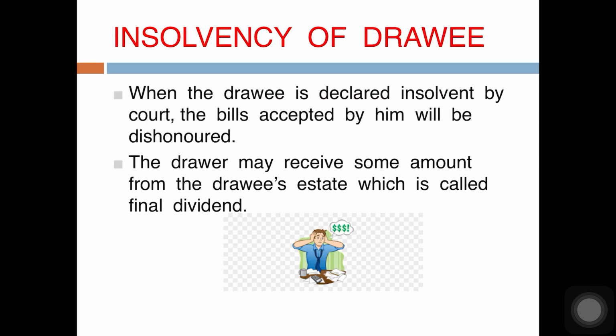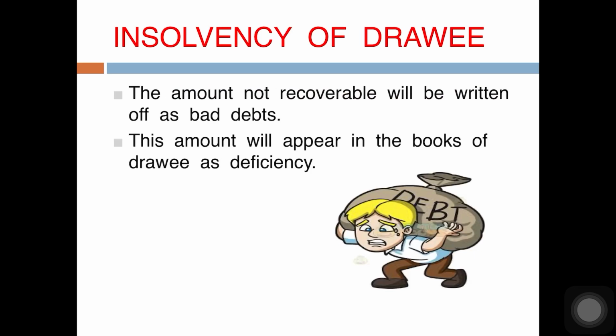If the insolvent person owns and possesses any property, then it is sold by the liquidator appointed by the court, and the proceeds so obtained is distributed among creditors as per the ratio of their dues. This we have seen in dissolution. Thus, the drawer or holder recovers part of the amount due from insolvent drawee's property. This is known as final dividend. The amount which is not recovered is treated as bad debts, and it is debited to bad debts account in the books of drawer, and it is credited to deficiency account in the books of drawee or the acceptor.